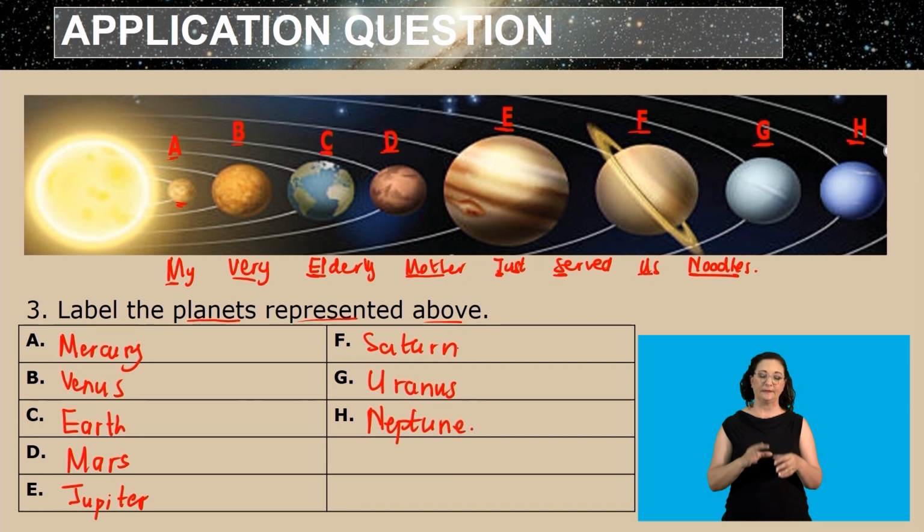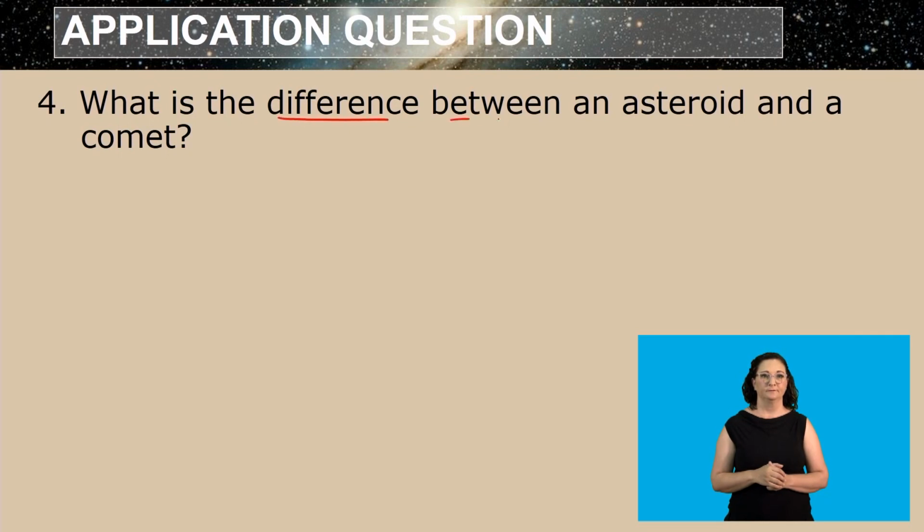And that's how our sentence helps us to label how our planets follow each other from the sun. All right, let us move on to the next question, which is question 4. It says, what is the difference between an asteroid and a comet? Remember, an asteroid is made up of rocky materials, which are referred to as terrestrial materials.